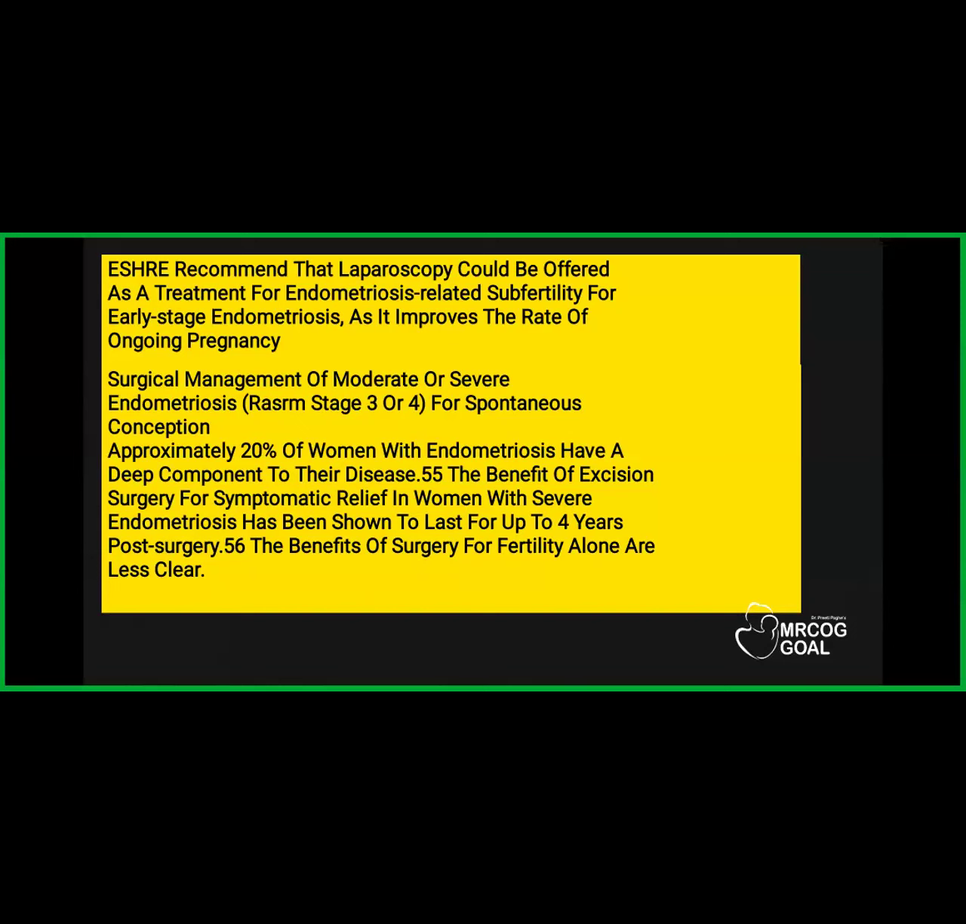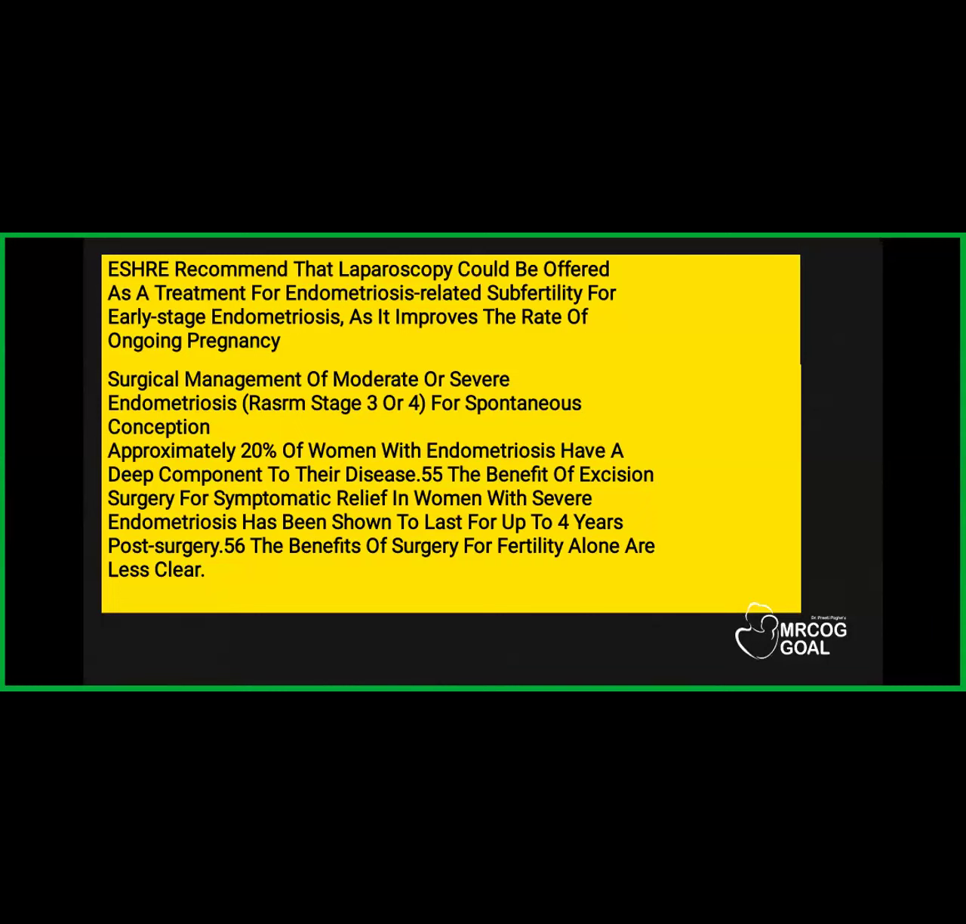When you do surgery for a moderate or severe endometriosis patient, of course, it should be done to improve the symptoms, because these patients may have severe symptoms. Approximately 20% of women with endometriosis have a deep component to their disease. The benefit of excision surgery for symptomatic relief in women with severe endometriosis has been shown to last for up to 4 years.